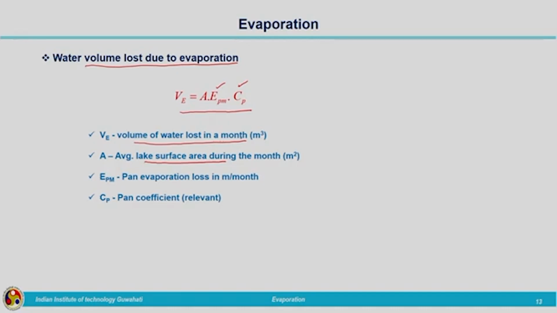So, VE is the volume of water lost in a month, A is the average lake surface area during that particular month, EPM is the pan evaporation loss in meters per month, and CP is the pan coefficient. For that particular pan, we take its pan coefficient value, and EPM is the pan evaporation loss, which can be in meters or centimeters for that time period.